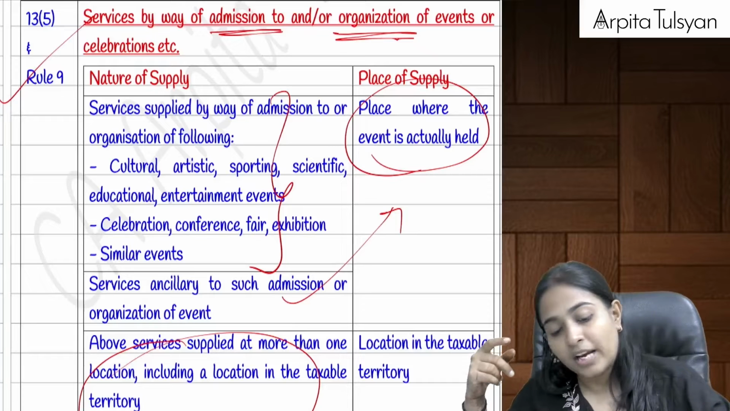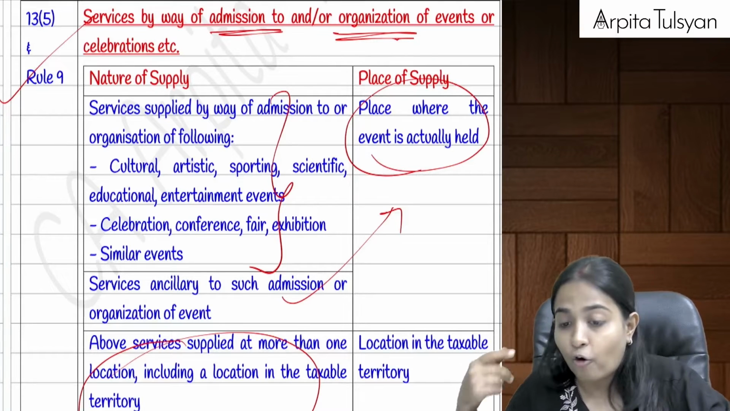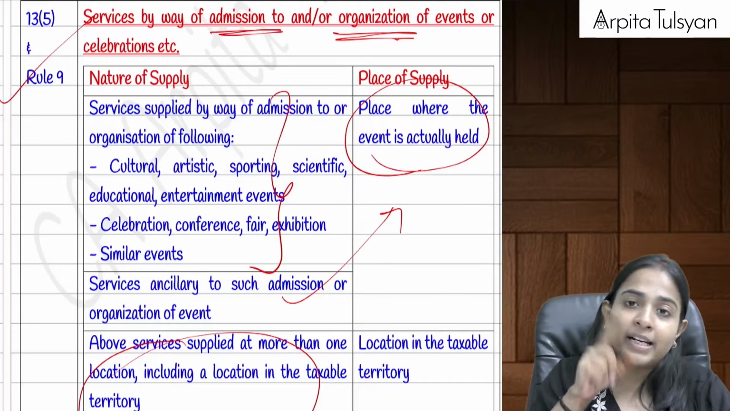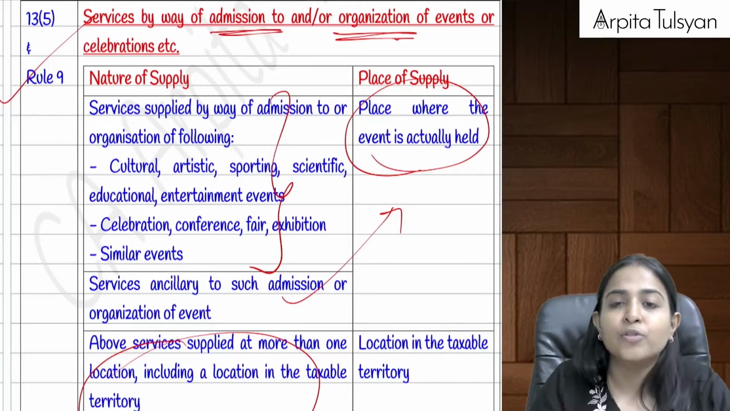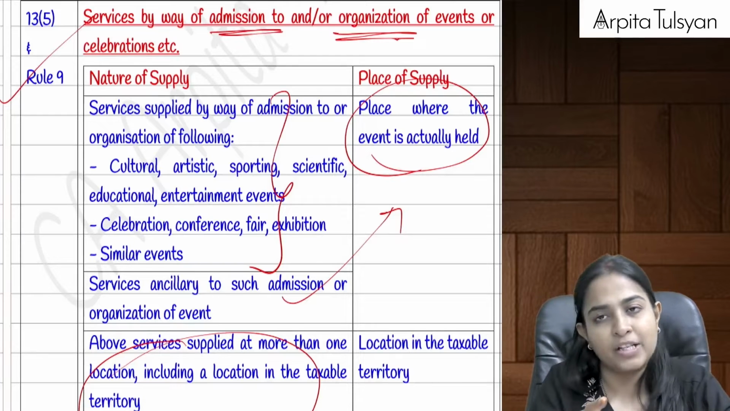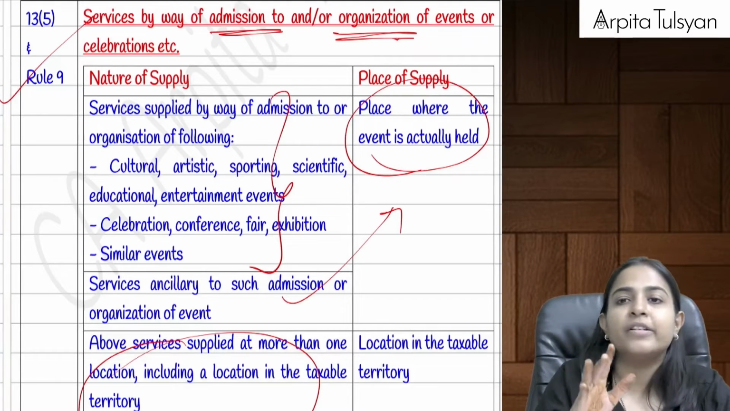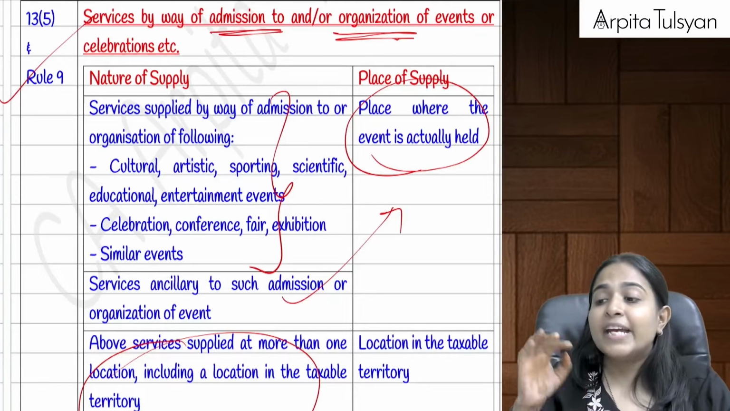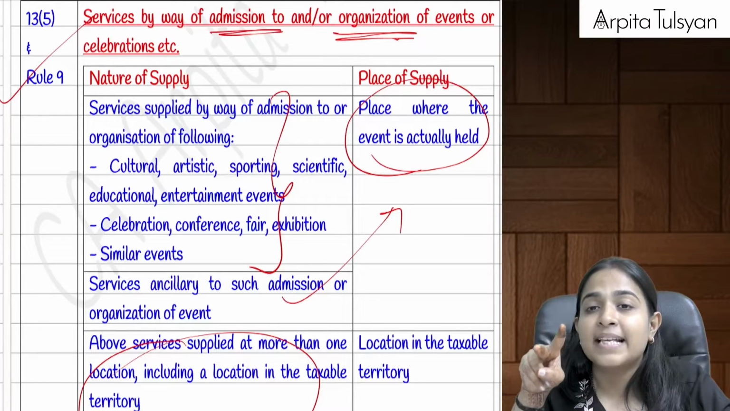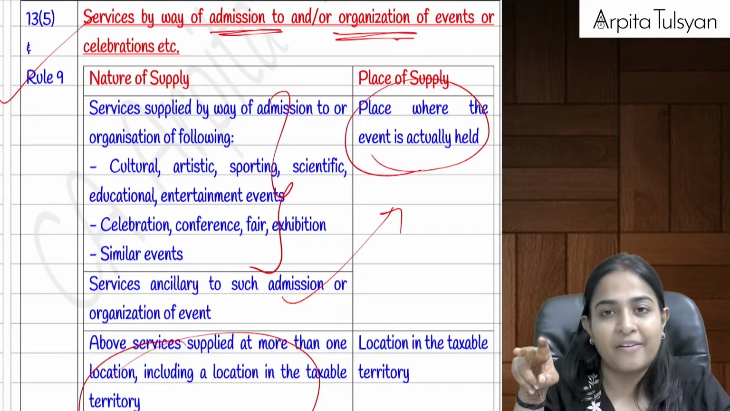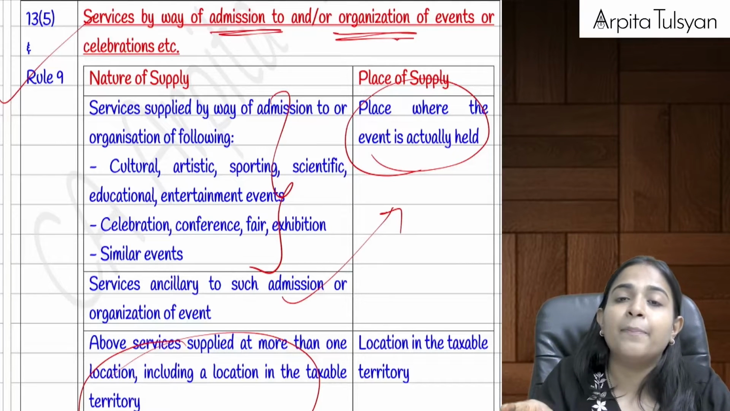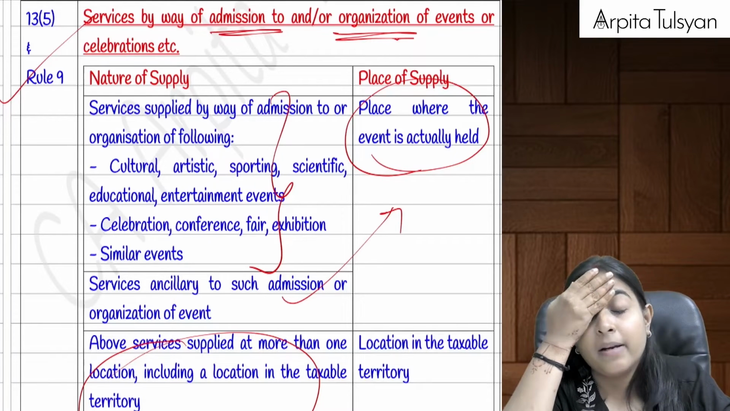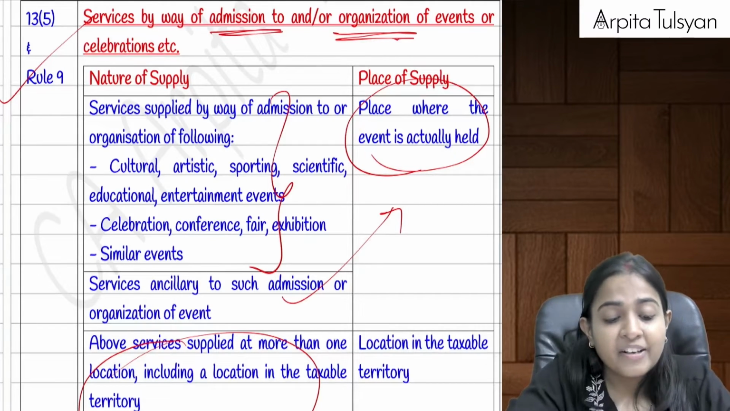Okay, now here both are included. Admission to the event is also included and organization of event is also included. If any of the services given, the place of supply will be the place where the event is actually held. If the event is held in multiple places and one of the places is India, then the place of supply will be India. If in India also there are multiple places, then what will happen? Place of supply will be those respective states.